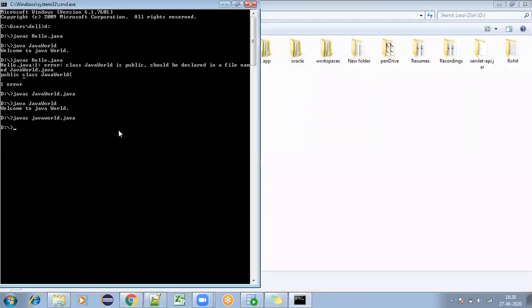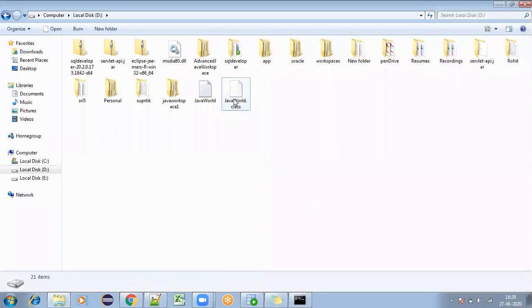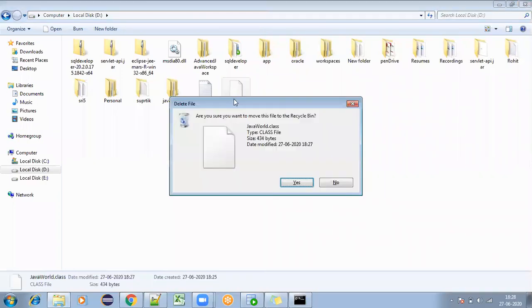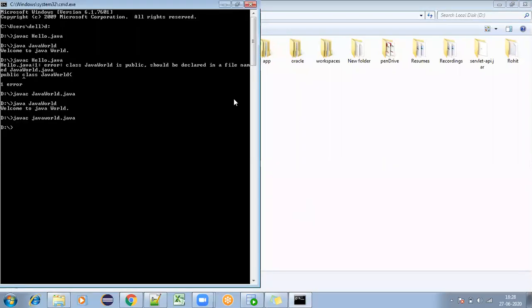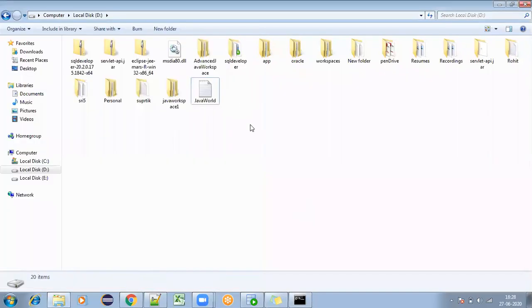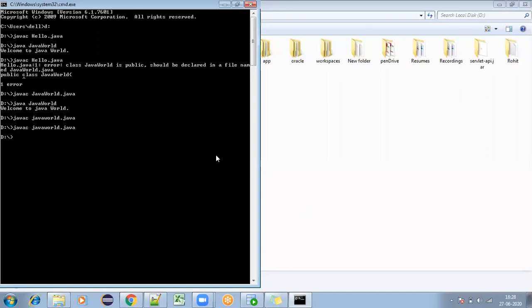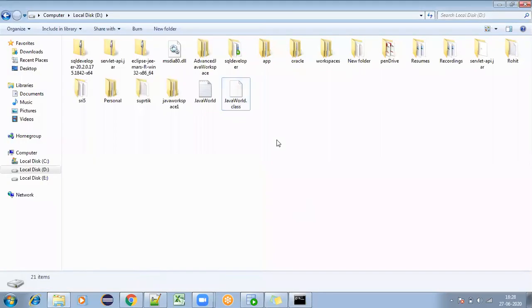See, even if you give it, it is considered, and it will generate a .class file for me.